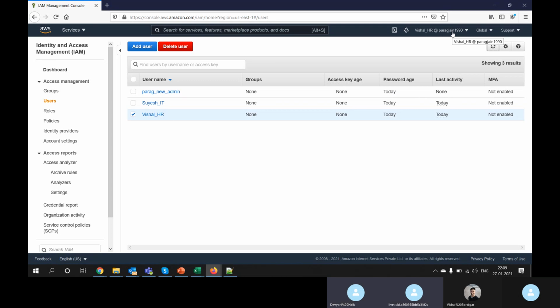I have a question: what is the difference between a user and an IAM user? Till now I know only that a user is created by IAM. First of all, I have logged in by root access, which was my default account. Then I moved to IAM. IAM gives the admin provision to create, delete, or update any user.